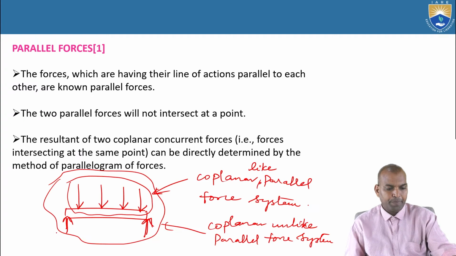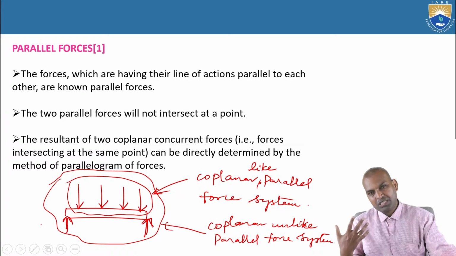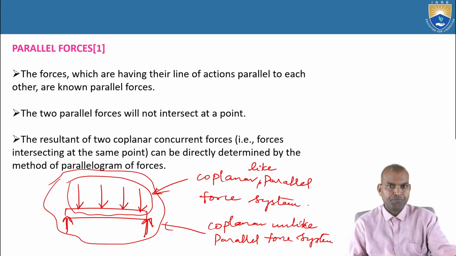So in a coplanar like parallel force system, all forces are acting in the same direction, either upward or downward, whereas in a coplanar unlike parallel force system, some of the forces act downwards and some act upwards.